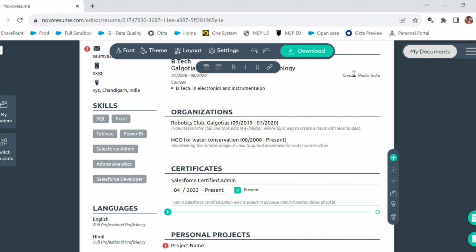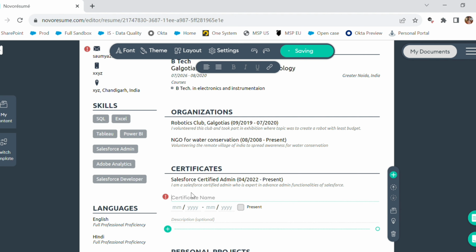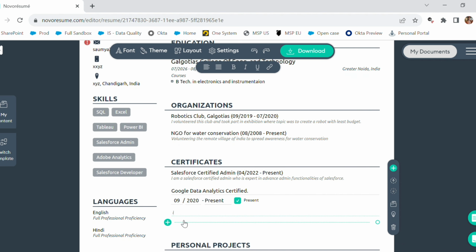in those skills. So for example, if you're applying for a Salesforce admin role, you must have the Salesforce Certified Admin certificate, which would definitely make a big impact on the recruiter. And if you're applying for a data analytics role, you must have a few certifications related to it, because as a fresher there are very slim chances of you being hired.